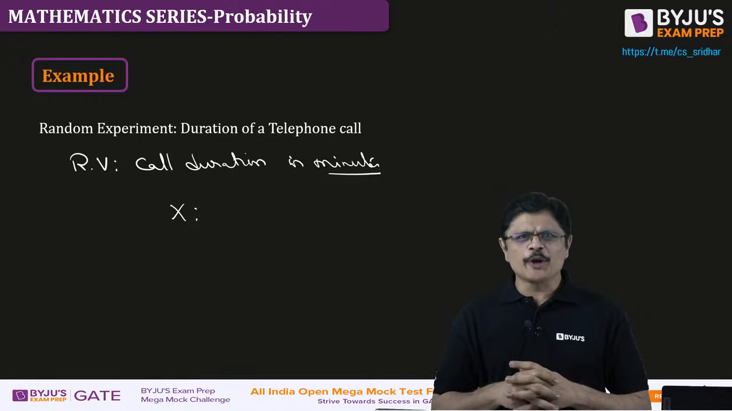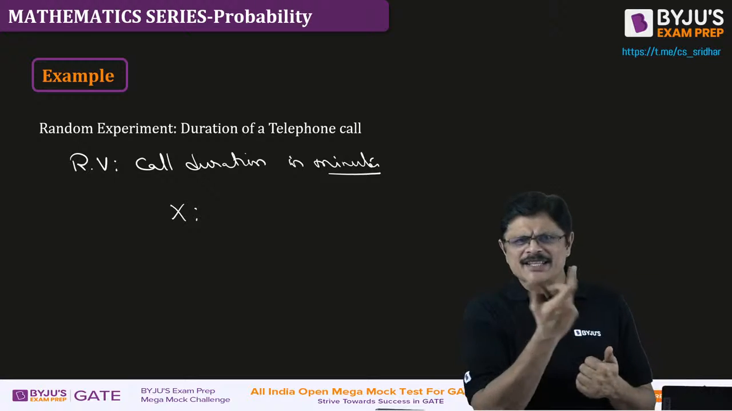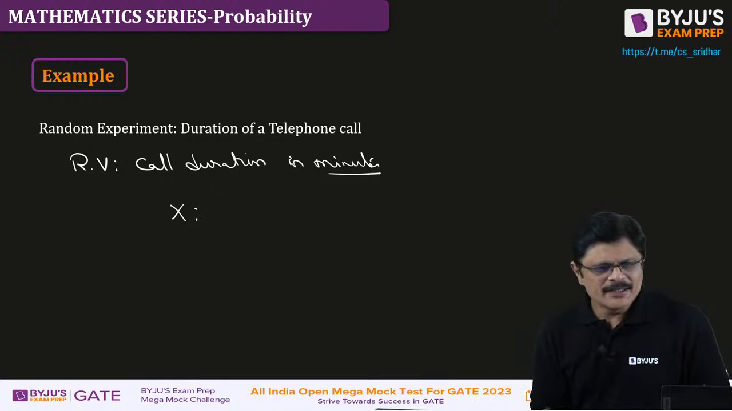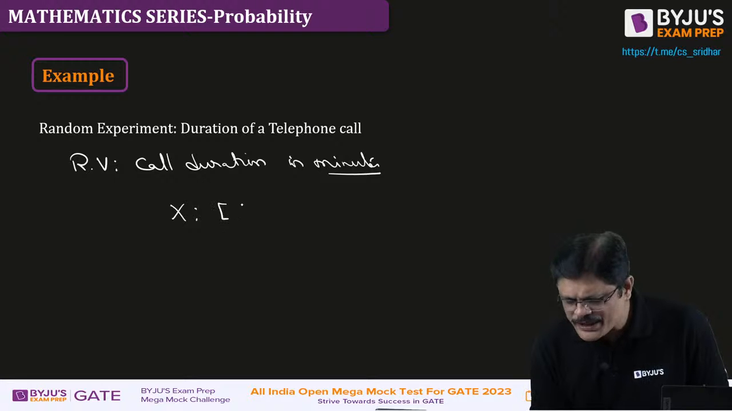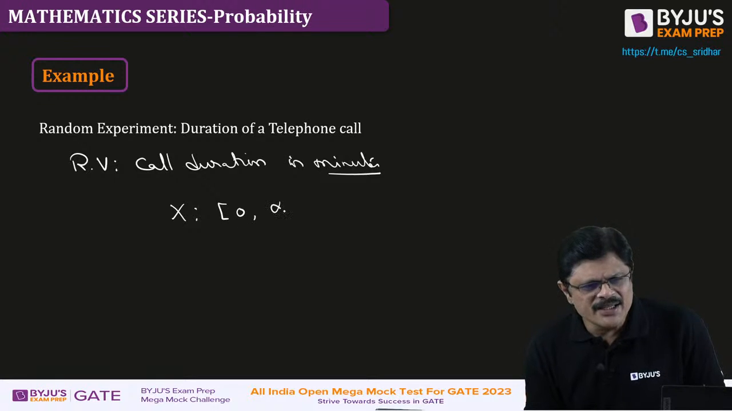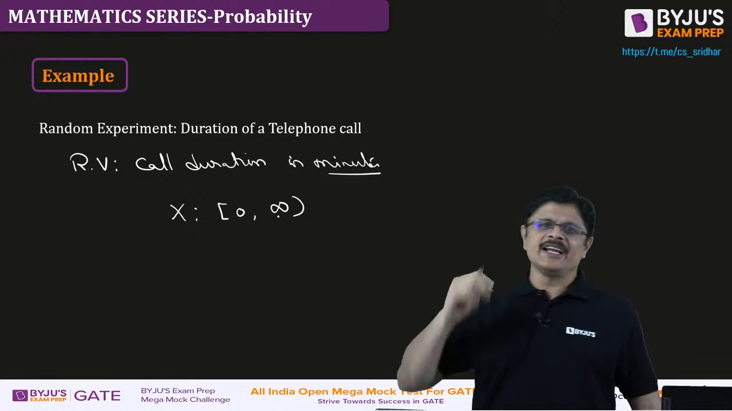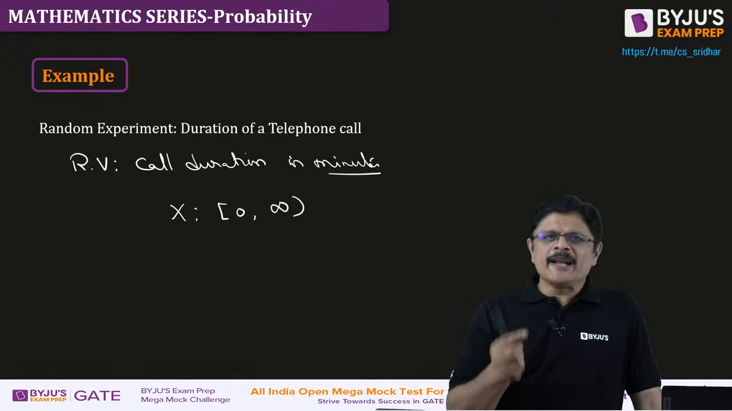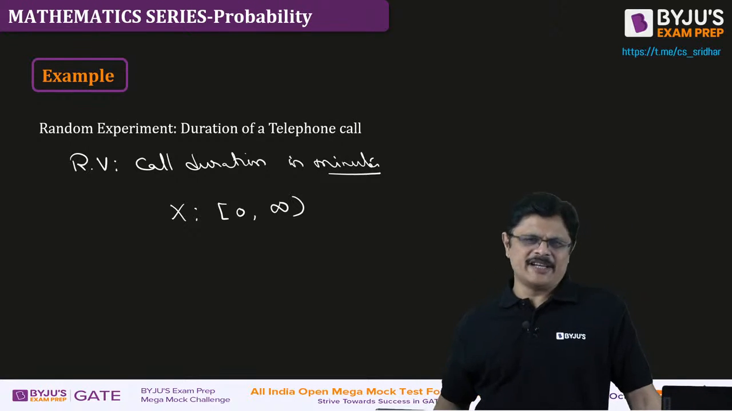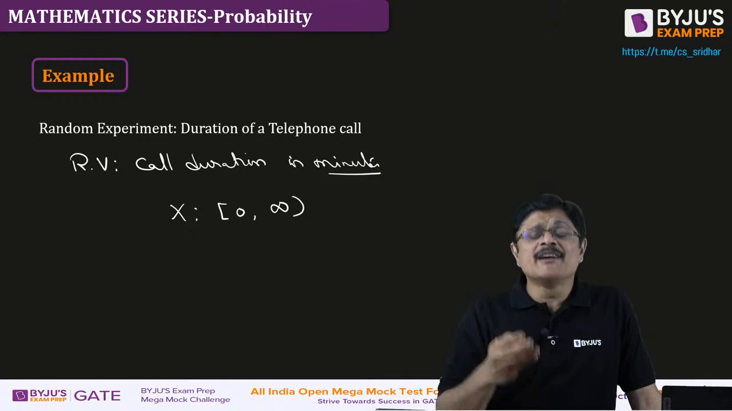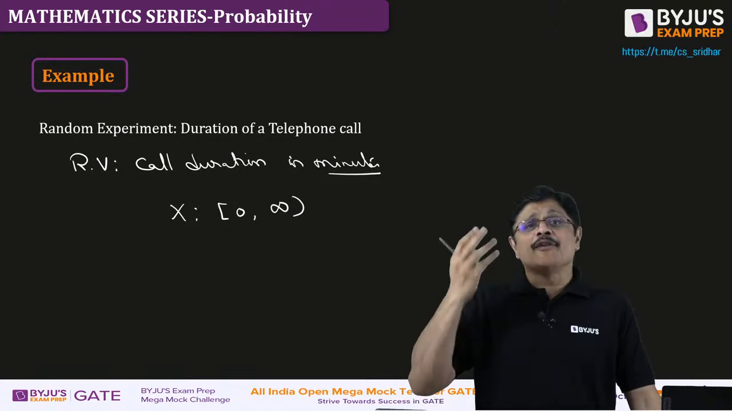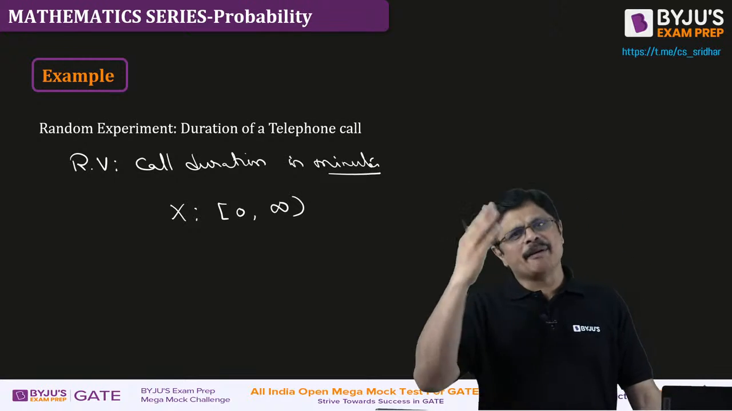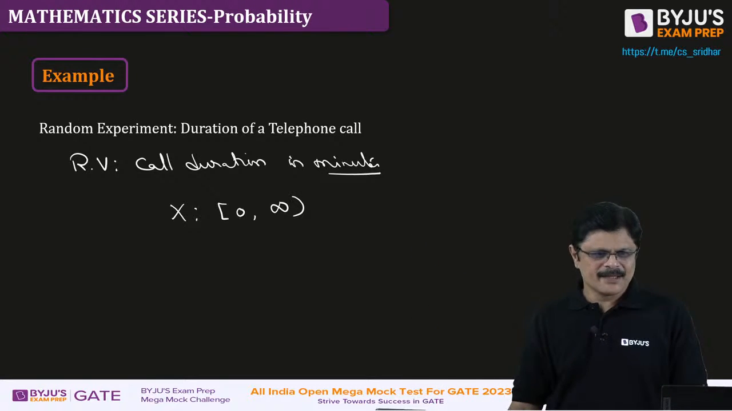Suppose you are talking with your parents, the call duration will be very little. And some calls will never end. Yes, it takes continuous values. So this X takes values from 0 to infinity. Infinity means practically a very large value. Theoretically infinity, practically a very, very large value. For some problem infinity may be 10, for some problem infinity may be 100, for some problem the practical infinity may be 1000.